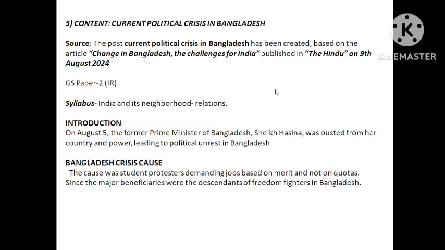In Bangladesh also they have freedom fighters in 1971. 1971 is their freedom year. So those who fought in the freedom war, their children and grandchildren will get 33% reservation in jobs as well as in universities and colleges. That provision was brought by the government of Bangladesh, and in protest of that provision, everything has started till today.